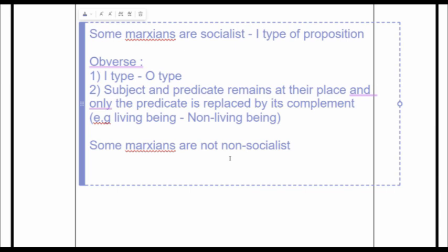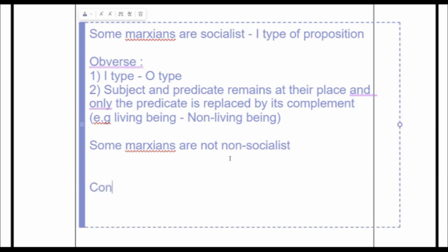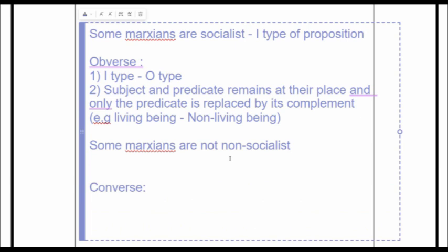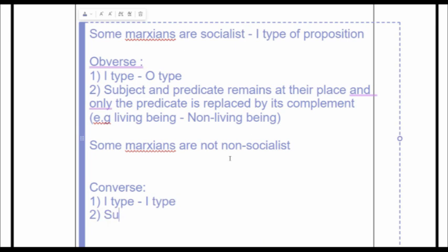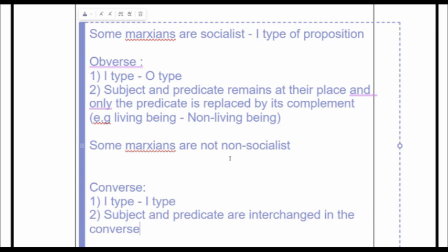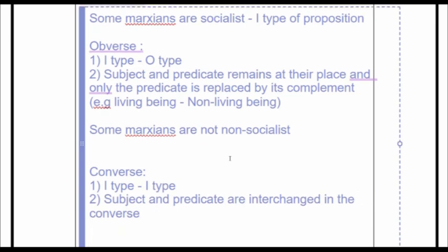Obverse is done. Now if you want to do converse of this, the steps were, first, since this is the I type, it will be moved to I type only. It will remain in I type. Second rule is that subject and predicate are interchanged in the converse. That's it, 2 rules. For obverse also 2 rules, for converse also 2 rules.